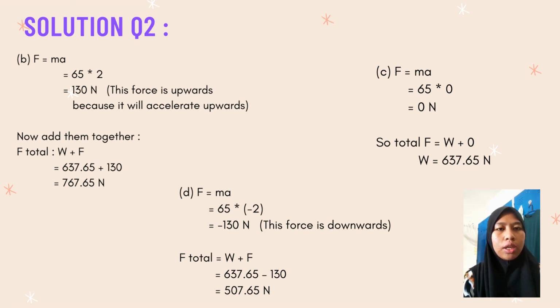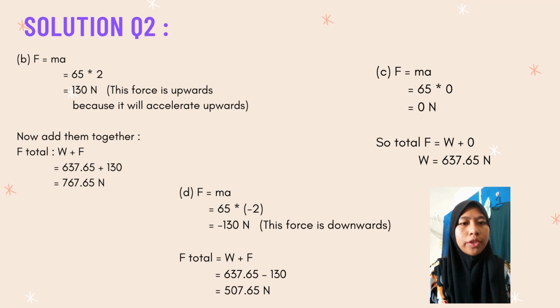Then we have to add 637.65 plus 130, then we will get F total 767.65 Newton.